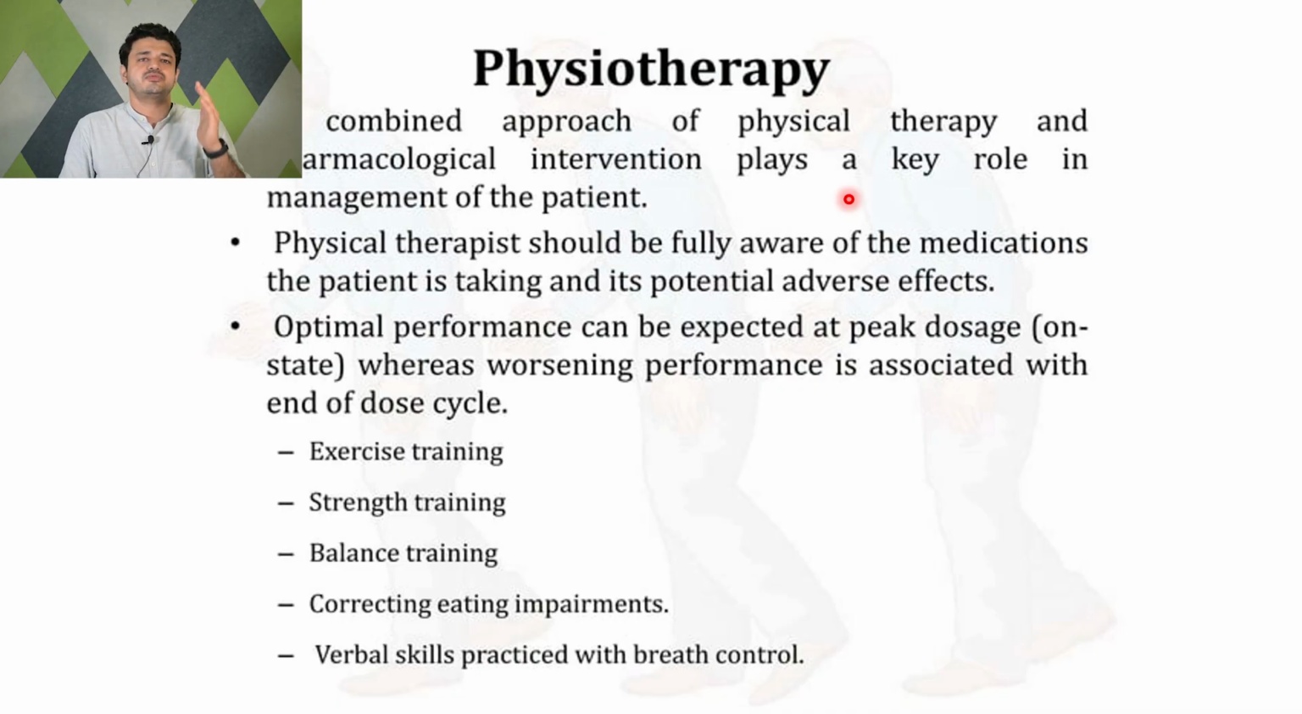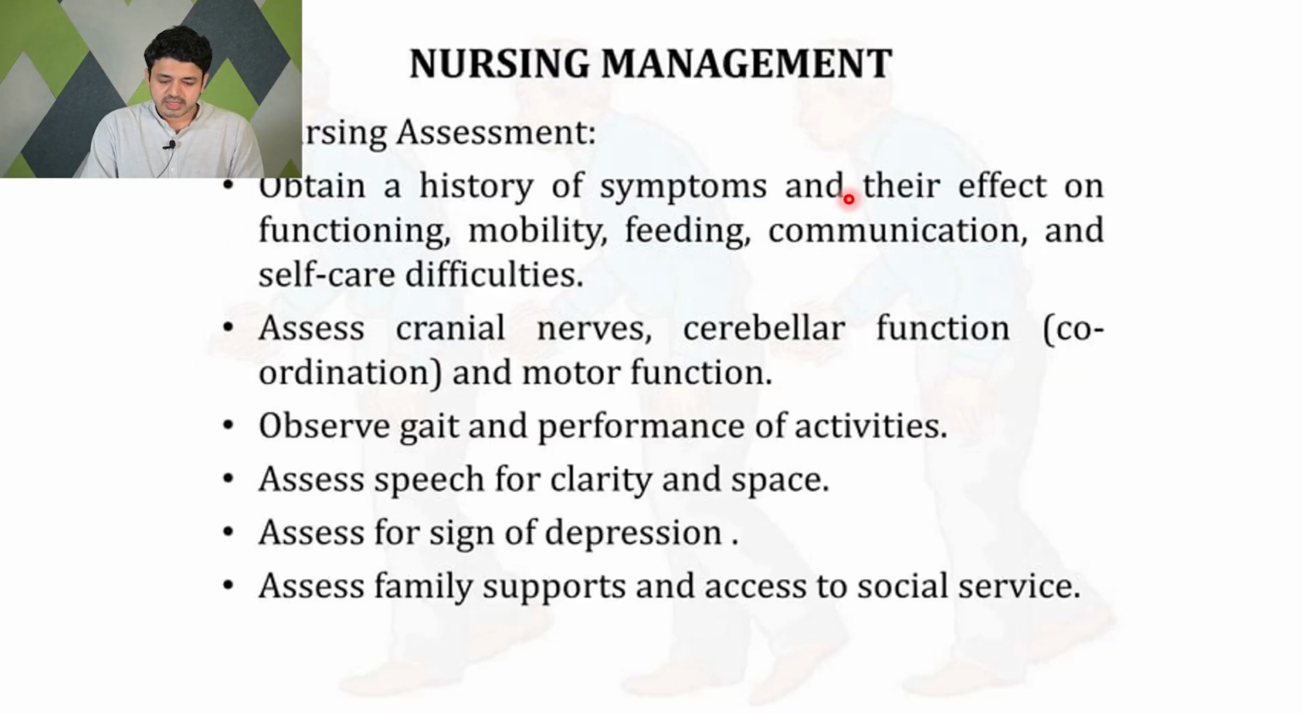Along with the medicines, we also need the help of physiotherapy and nursing staff. So treating Parkinson's is a holistic approach job. It is not a single person's job. That's why the physiotherapist should understand which drug the patient is taking, and what the effects and side effects of the drug are. Also, they have to look at exercise training, strength training, balance training, correcting eating impairments and verbal skills. Then nursing, as we discussed, the nursing approach is very important.